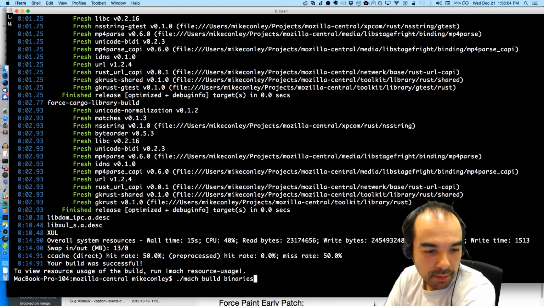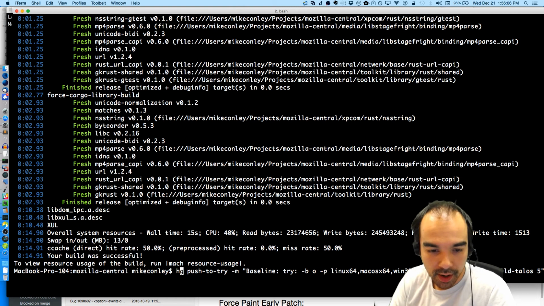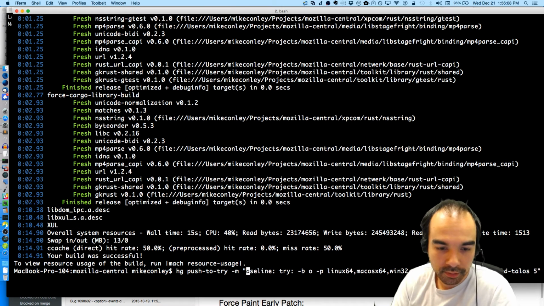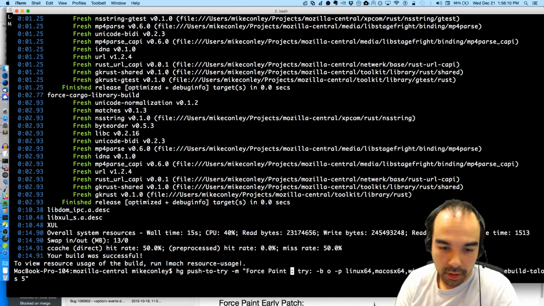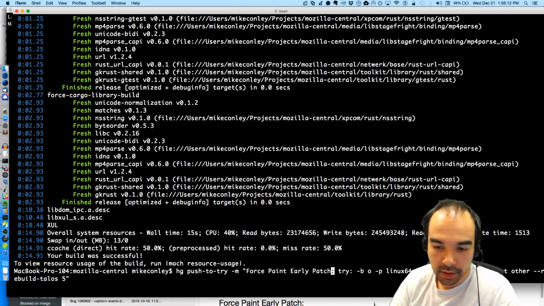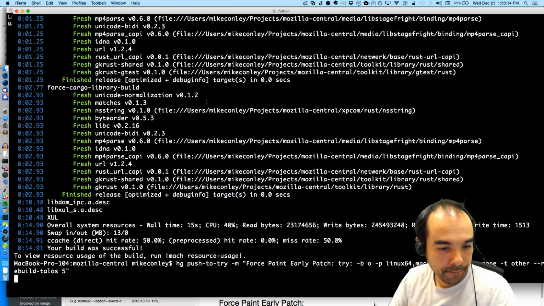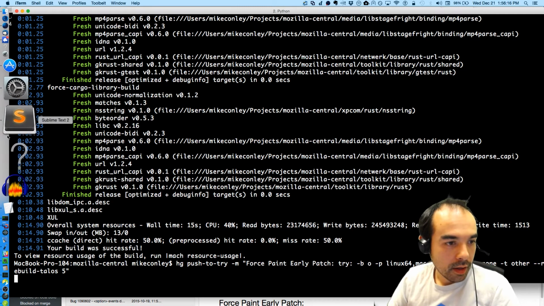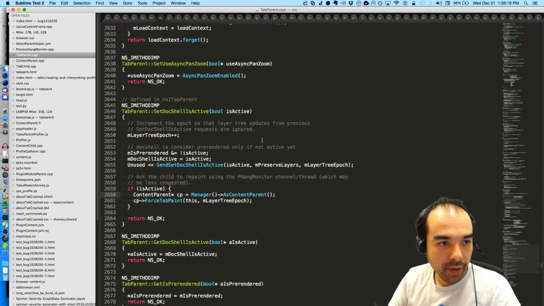Okay, so that's done building. That worked out. So I'm going to push to try, and I'm going to call this force paint early patch. Push to try. And then the last version of the patch, we're actually going to wait.